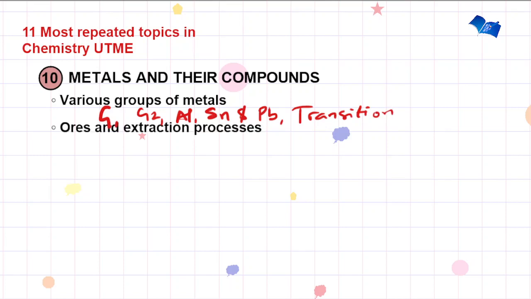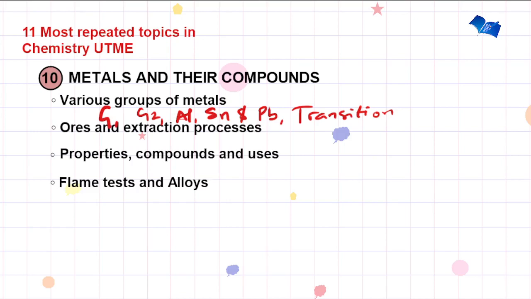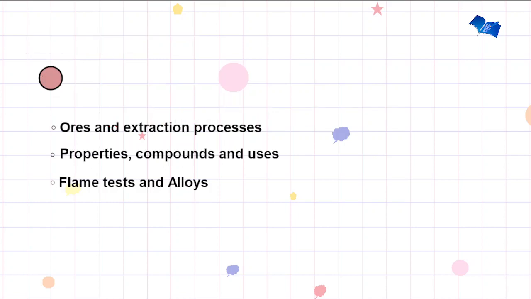Now you have to note the various ores of these metals and how they are extracted. You also have to look at their properties, as well as the various compounds of these metals, and also the uses of these compounds of these metals. Very important, you have to look at these, and you also have to look at the flame test for these metallic ions, as well as alloys that are formed from a mixture of 2 or more metals to have an improved metallic property. So that is for this topic.